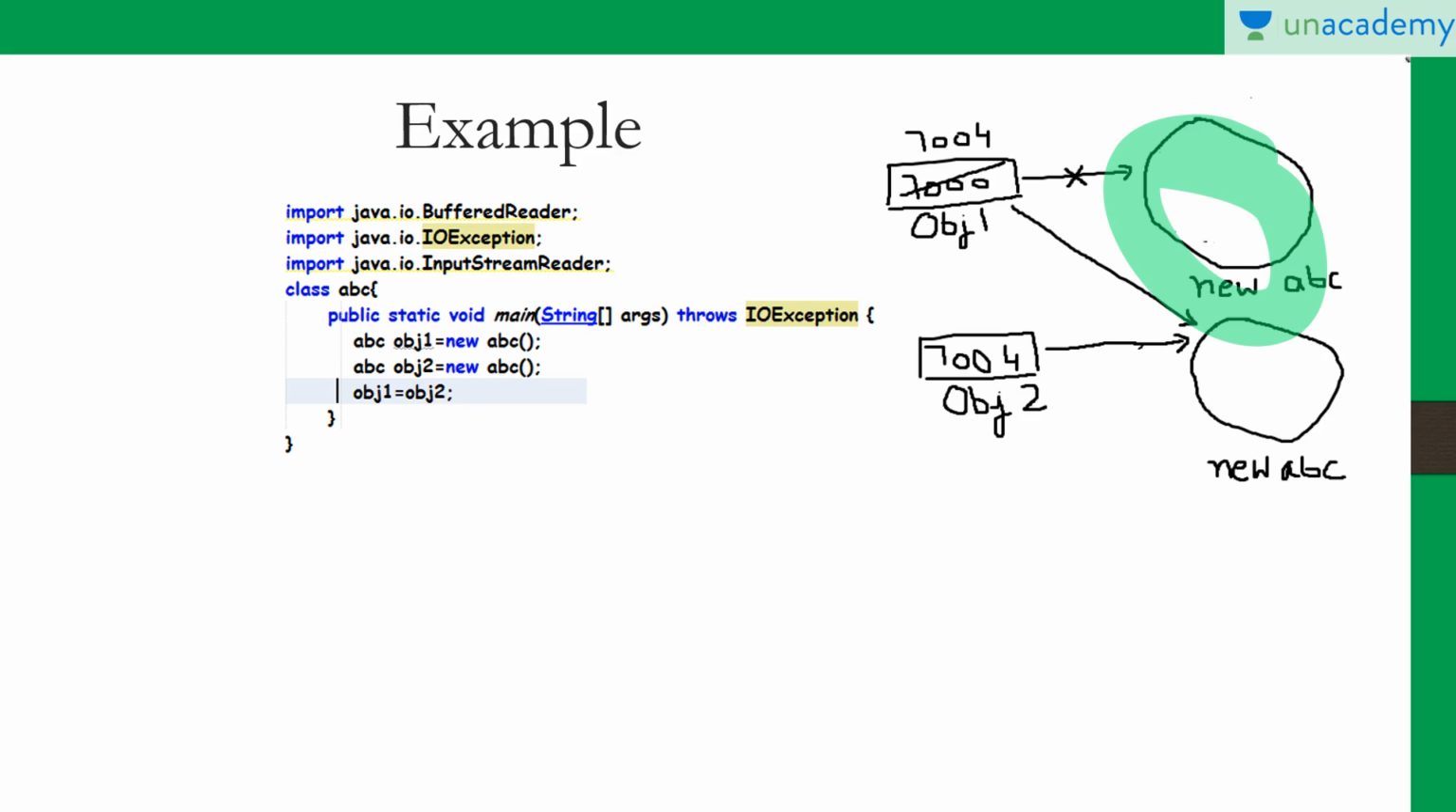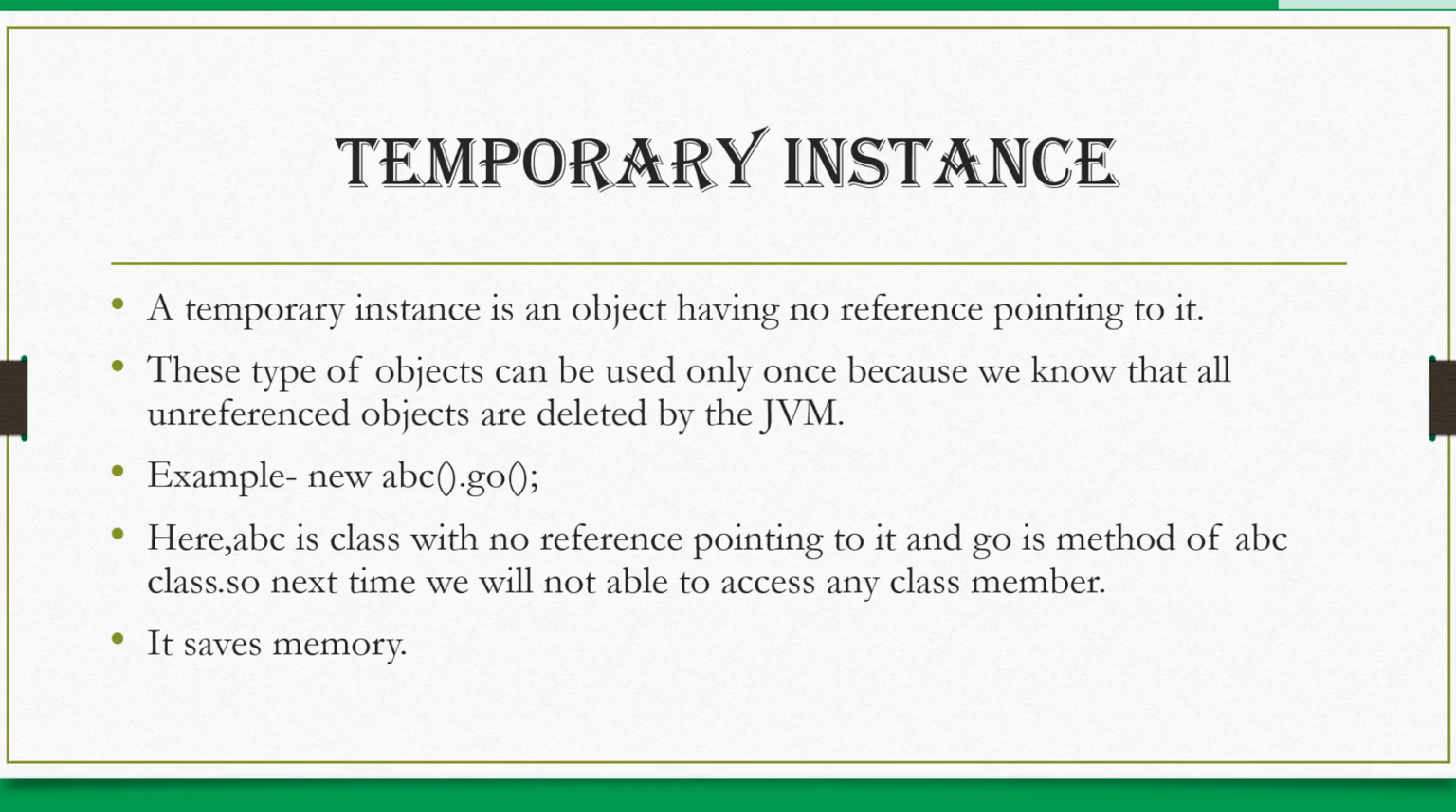Now let us see what is a temporary instance. A temporary instance is an object having no reference pointing to it. Okay, these types of objects can be used only once because we know that all unreferenced objects are deleted by the JVM. Guys, we know that if there is an object having no reference pointing to it, this object will be automatically destroyed by the JVM. So we can use them only once. Okay, so if we want to create any temporary instance, we must be aware that we can't use it later in our program.